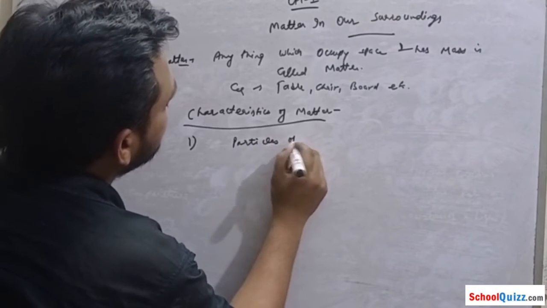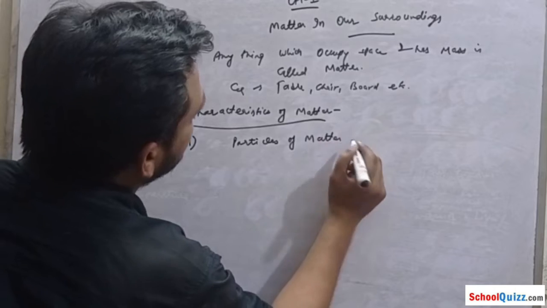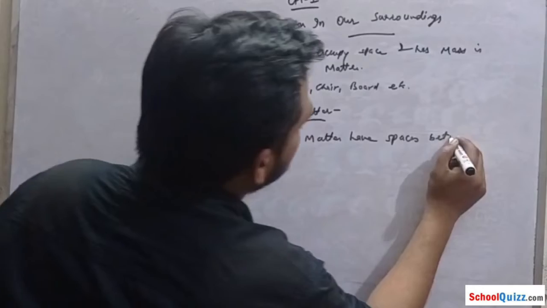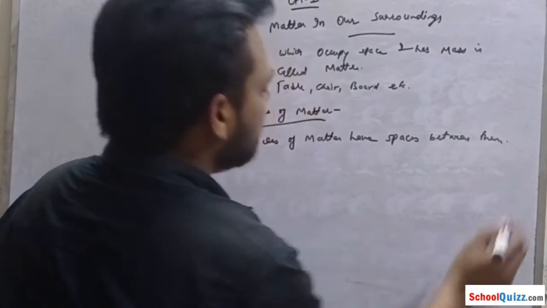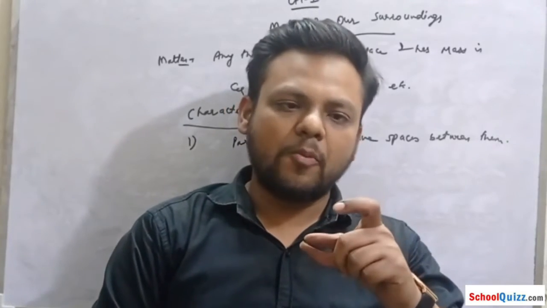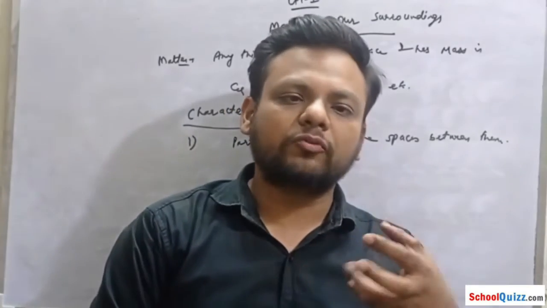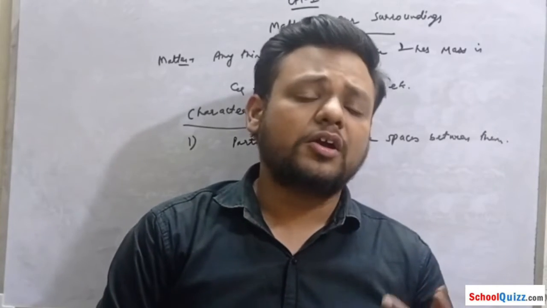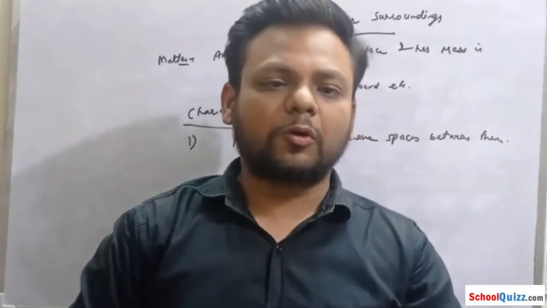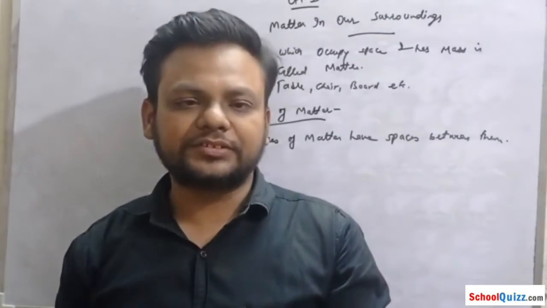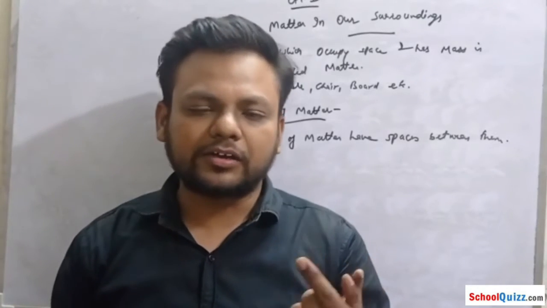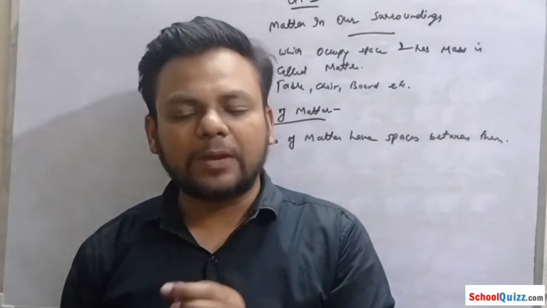For example, if we take a beaker of water, we can dissolve sugar or salt in it. Where do the sugar and salt go? They go where the space is. So we can say that particles of matter have space between them.